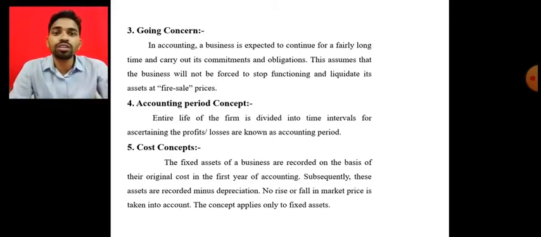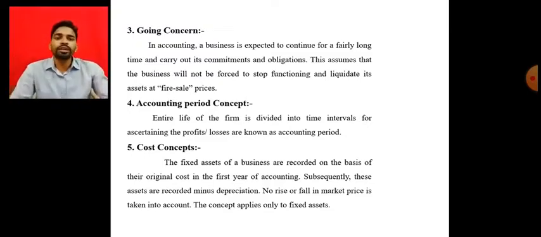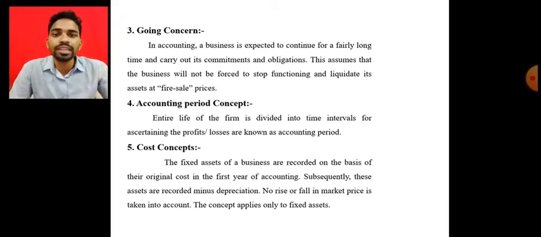So this is the going concern concept. Okay, so the next one is the accounting period concept. The accounting period concept indicates that the entire life of the firm is divided into time intervals for ascertaining the profits or losses, known as the accounting period. This accounting period concept comes from the going concern concept.